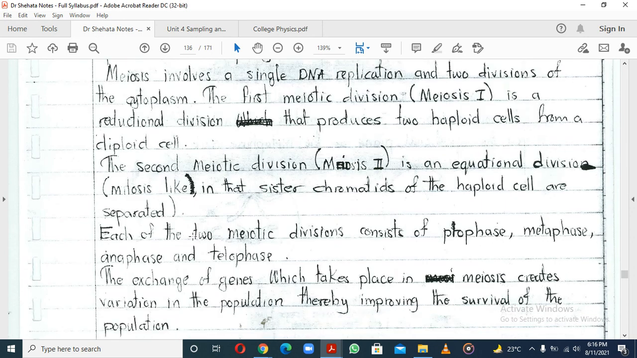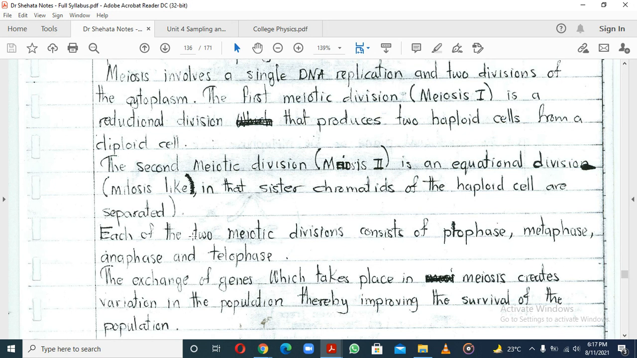So one thing to take note of is meiosis is going to have a single DNA replication. So even though meiosis is going to have two stages, replication only happens once. How to think of it is this: a cell was alone. Let's say it had 46 chromosomes. Replication happens. It now has 92 chromosomes.